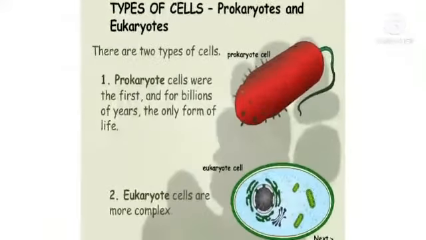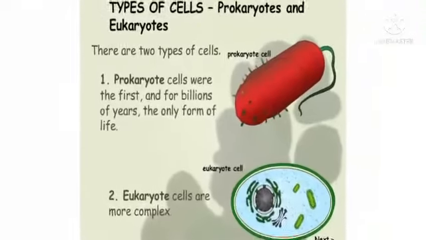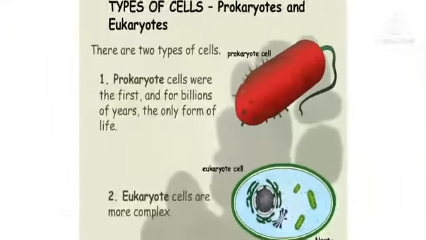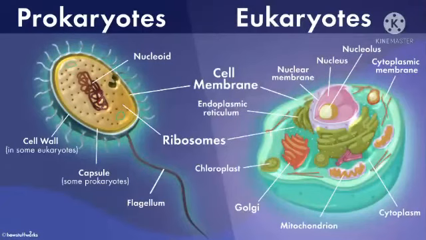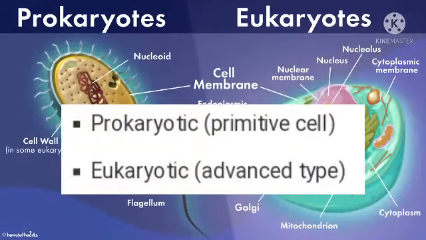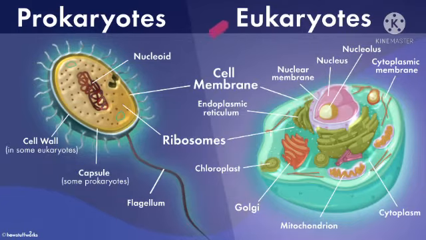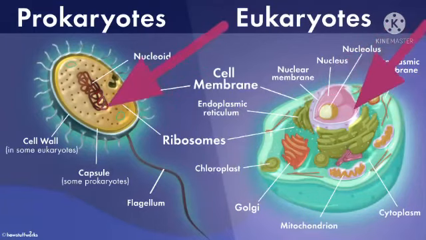Types of cells: prokaryotic and eukaryotic cells. There are two main types of divisions of cells depending on their basic and important difference in their structures. The types of cells are prokaryotic, which means primitive cell, and eukaryotic, which means advanced type of cell. The basic difference between the two is that in prokaryotic, the nuclear material is naked in cytoplasm.